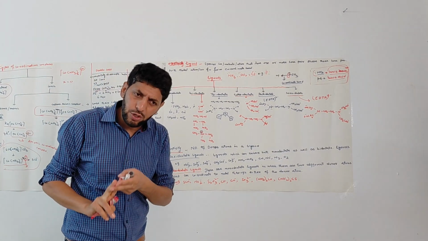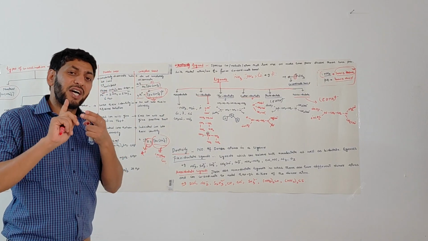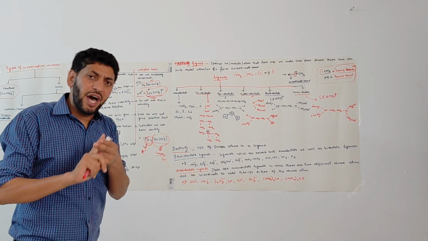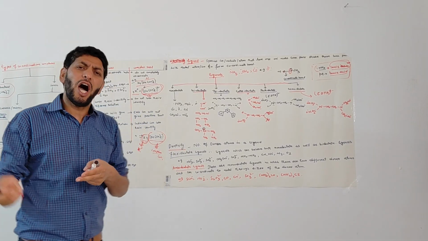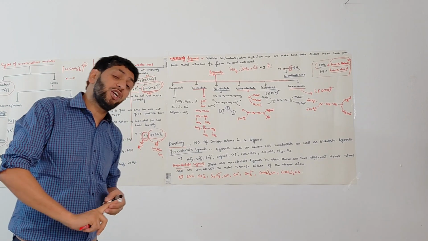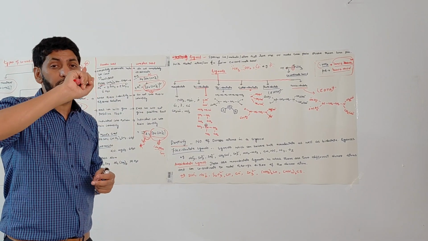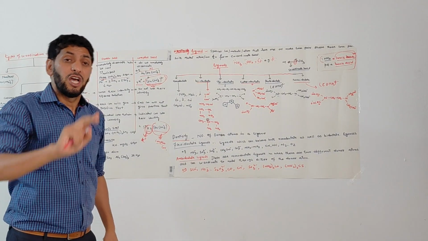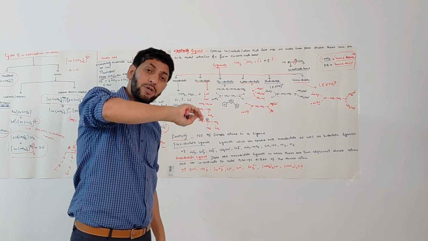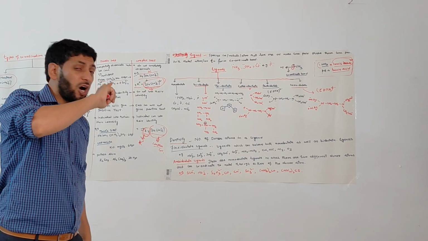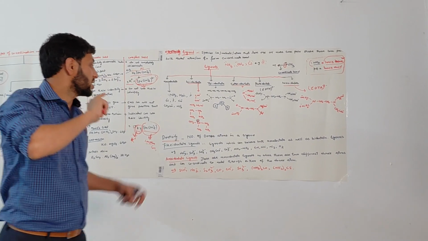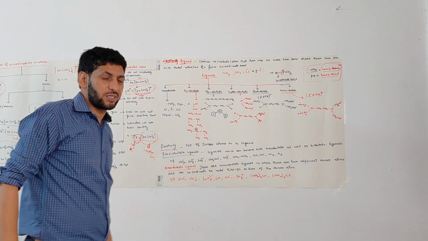So remember, these are the species, an ion or a molecule, having one lone pair of electrons or one donor atom, that donates that lone pair to the metal cation to form a coordinate bond. That species is called a monodentate ligand.